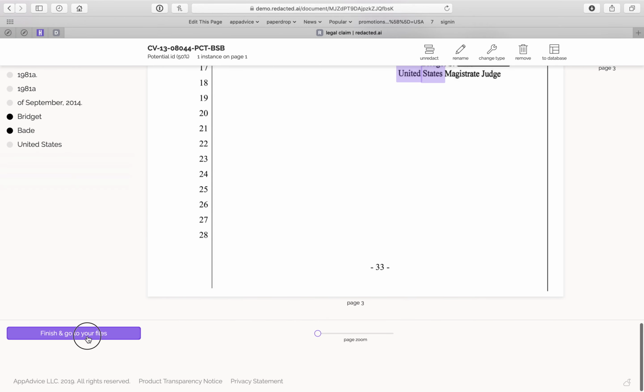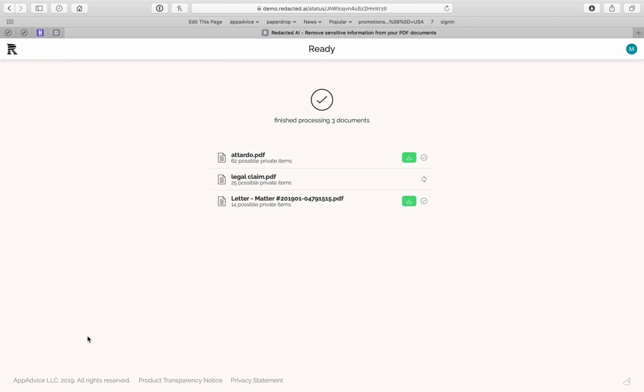Now I'll go ahead and say finish and go to your files. And now I'm all done. I went through all 3 documents, and I could download them all. For the demo, you have to download them manually. Of course, in production, we would write the files directly to the system. But that's basically how it works.